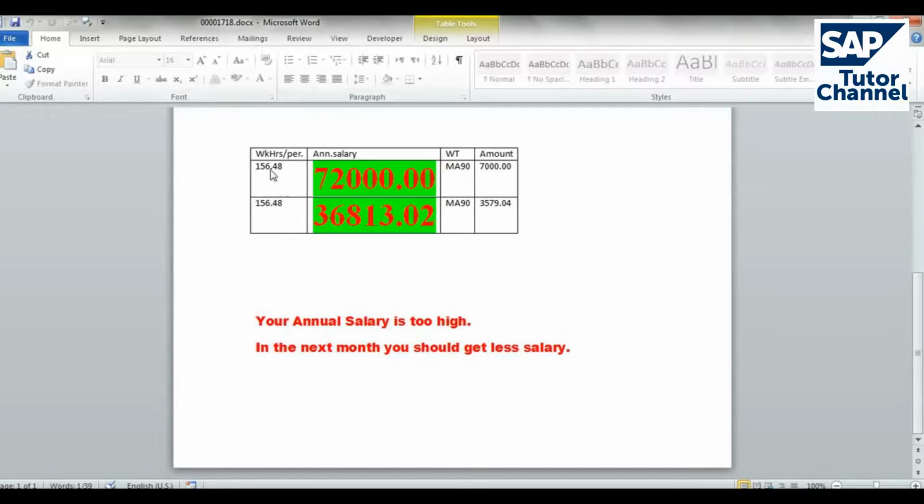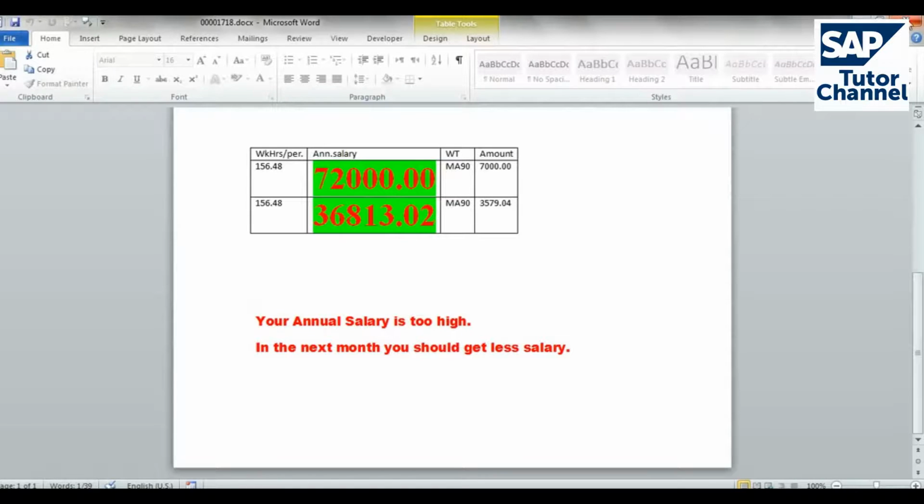We don't have the remark of the working hours because the working hours is not bigger than 300, so nothing happened here. Just for this one, the annual salary.